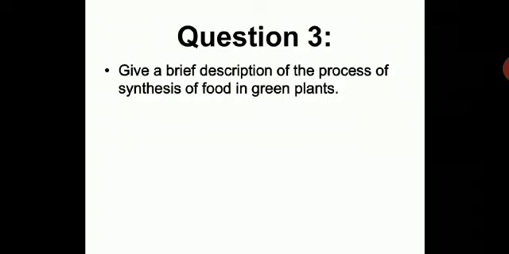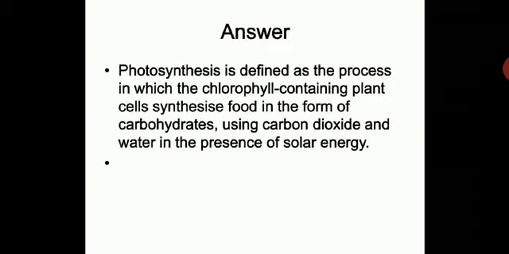Give a brief description of the process of synthesis of food in green plants. So you have to give the description in brief. Let us see. You have to take down this in your notebook. Photosynthesis is defined as the process in which the chlorophyll containing plant cells synthesize food in the form of carbohydrate using carbon dioxide and water in the presence of solar energy.